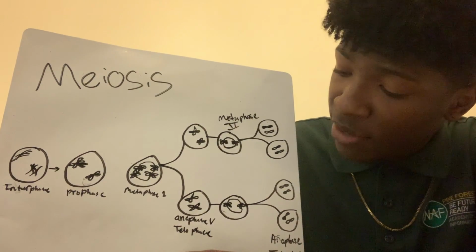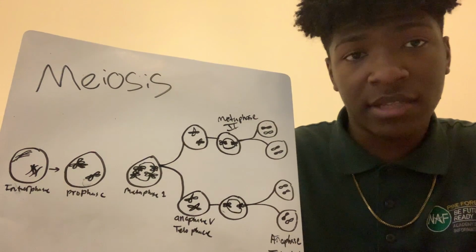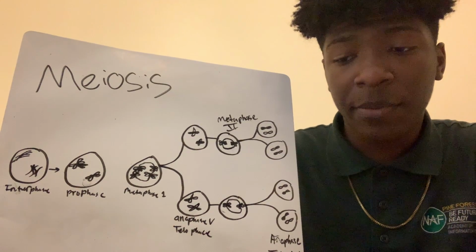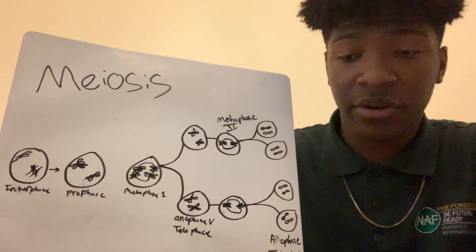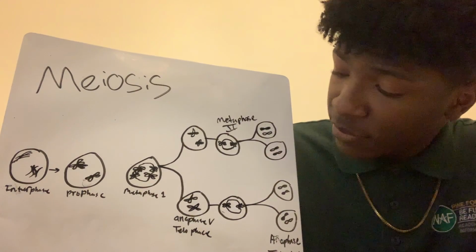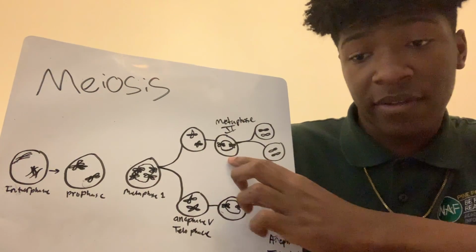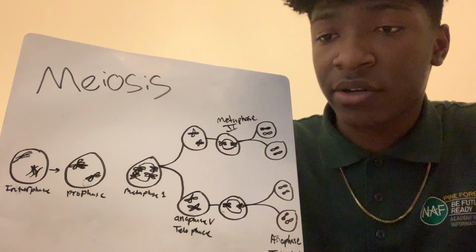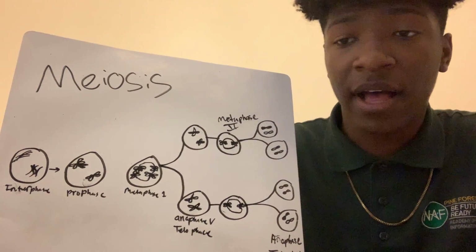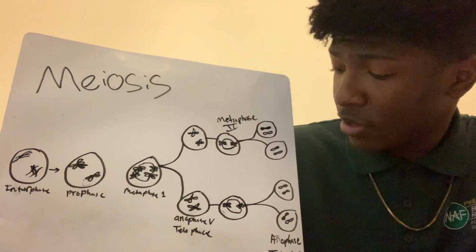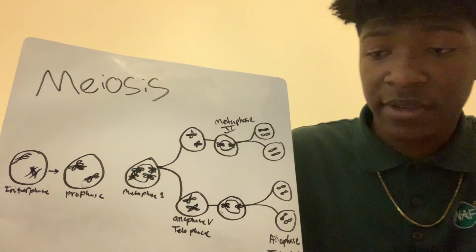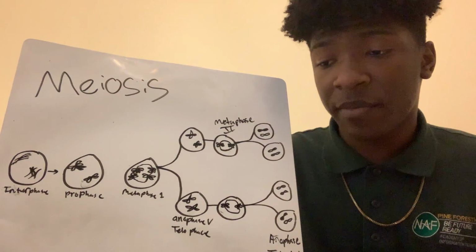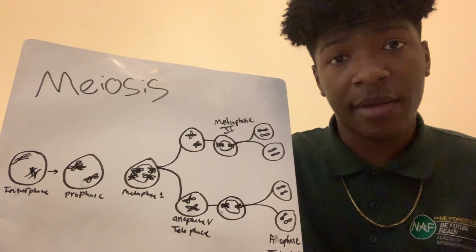And then we drop down and go up to the anaphase and the telophase. Homologs separate into haploid daughter cells, and sister chromatids remain joined. And then we have a second metaphase, in which chromosomes line up in single file inside haploid cells. And then we finally get to our last anaphase and telophase. Sister chromatids separate into non-identical haploid cells.